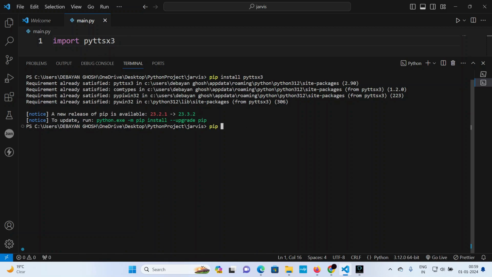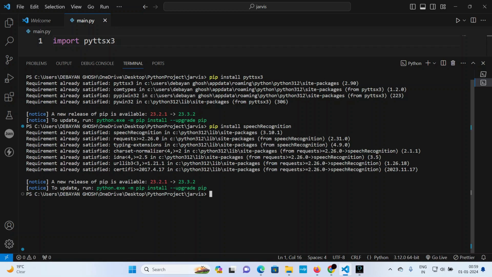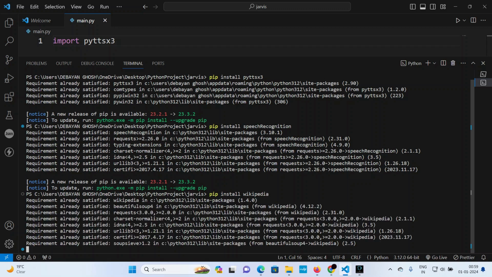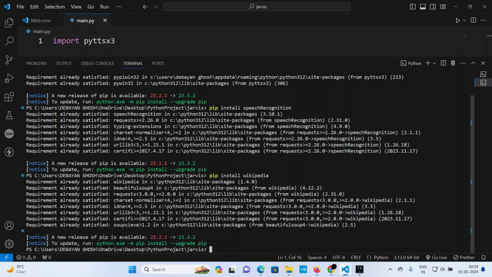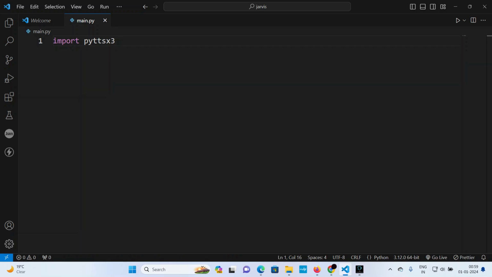Another one to be installed is pip install SpeechRecognition. It is already installed. And another thing, pip install Wikipedia. Already installed it. If you haven't installed it, it will take a bit of time.